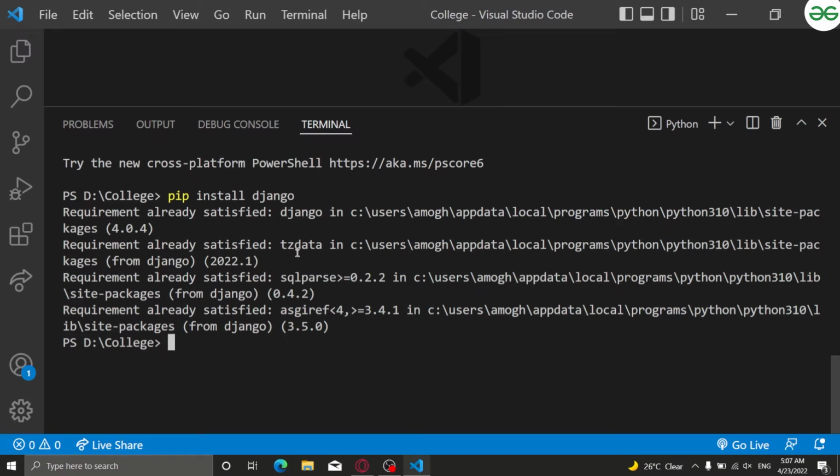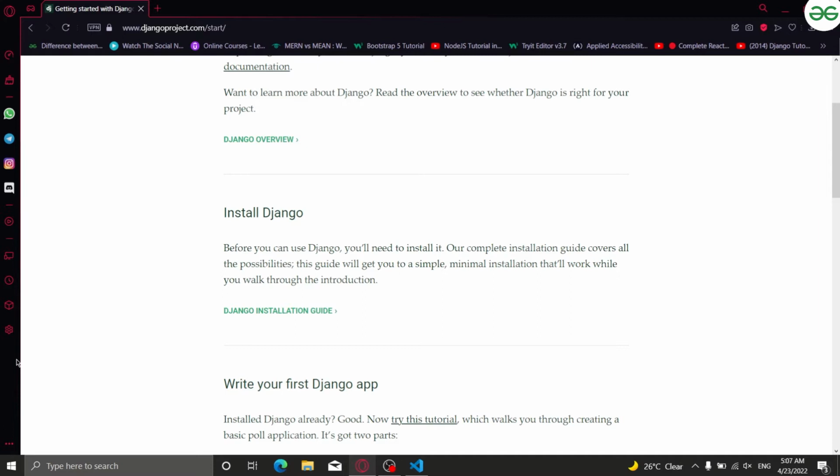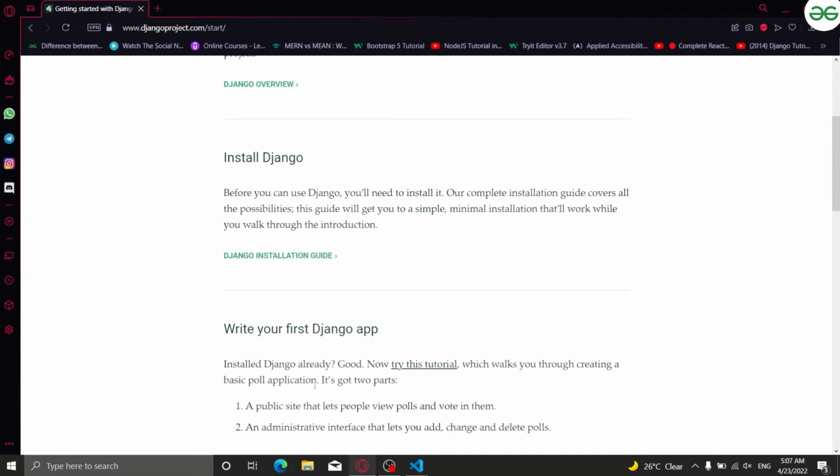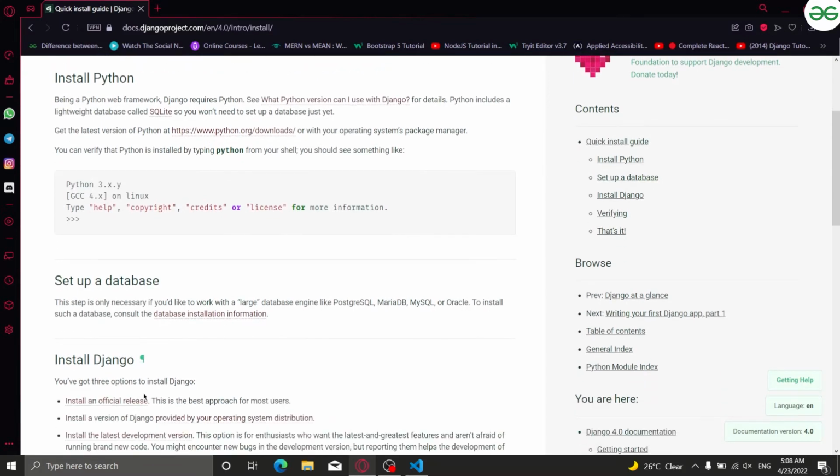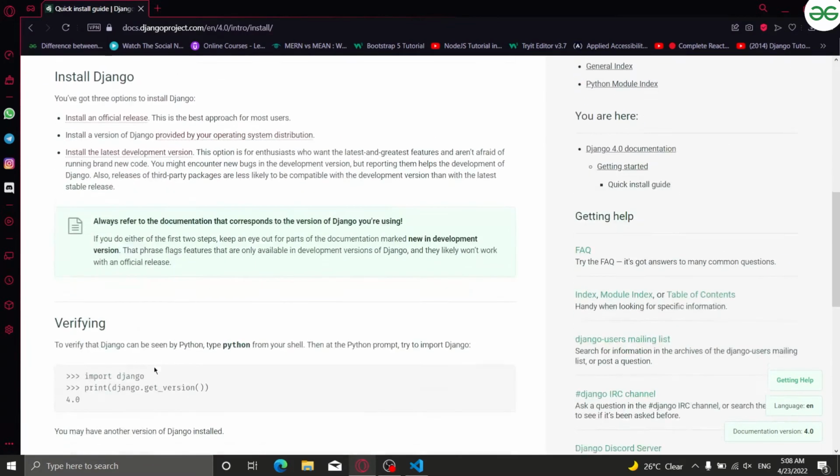So this was how we can install Django. Right now, if you want to check the version of your Django, you can check it out here. Now see, installation we did. Right now it says writing our first Django app. We will be writing our first Django app. Before that, let's go and check the Django installation guide, right? Here it says install Python. Python is already installed, right?